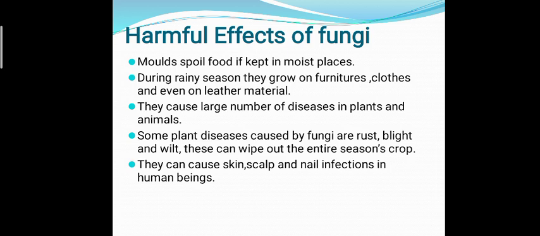Now some harmful effects of fungi. The molds spoil food if kept in moist places. During rainy season, they grow on furniture, clothes, and even on leather material. They cause large number of diseases in plants and animals. Some plant diseases caused by fungi are rust, blight, and wilt. These can wipe out the entire season's crop. They can cause skin, scalp, and nail infections in human beings.